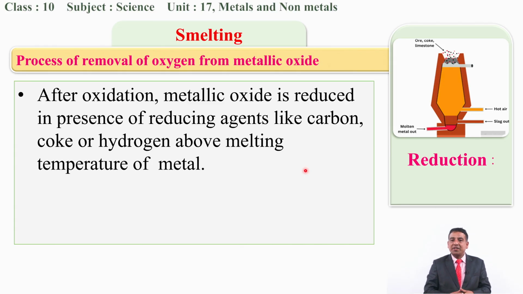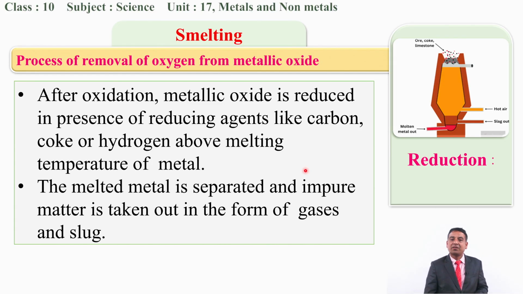The smelting process is done at high temperature, and at high temperature the metal will be melted. You can see here this is the process of smelting. The impure metal will be fed into, or kept inside, this kiln, and heat will be supplied here. Then the impure slag will be taken out here, as well as the molten metal will be taken out through the outlet present at the bottom, and the gaseous impurities will be let out through that outlet chamber.